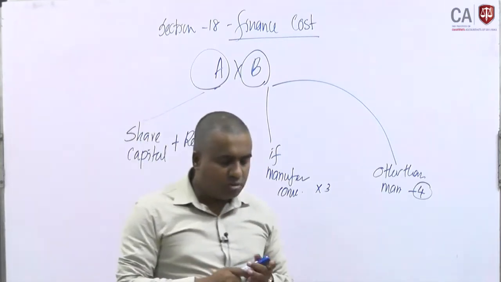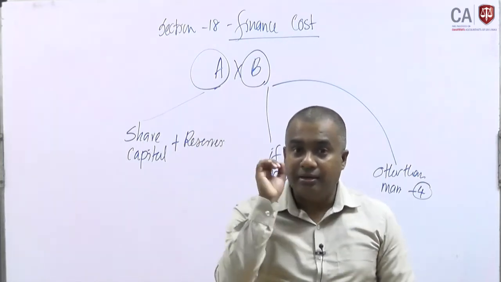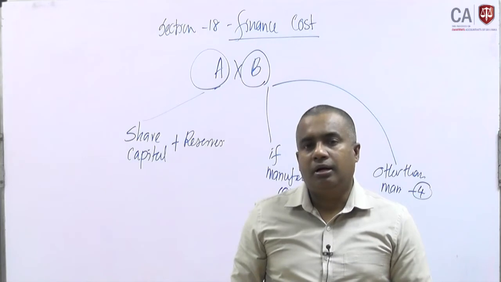But it has not been mentioned under section 18; it is directly applicable for the company only.